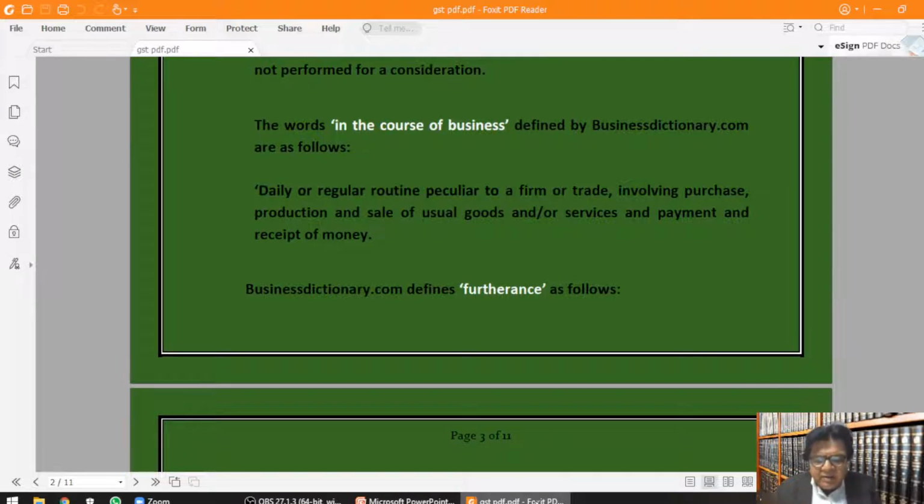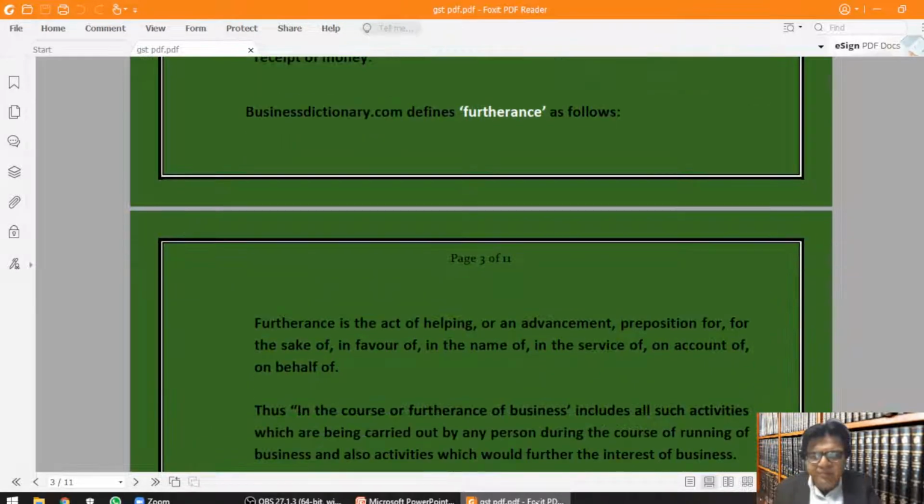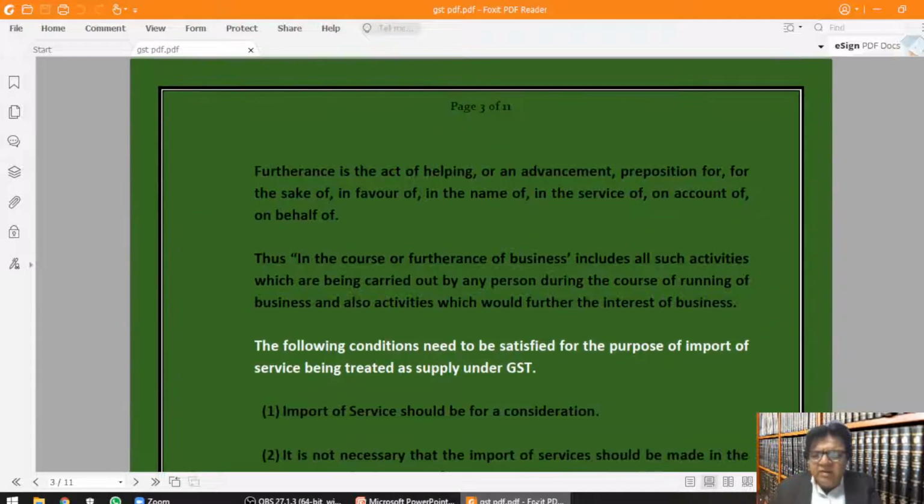Businessdictionary.com defines furtherance as follows. Furtherance is the act of helping or an advancement, preposition for the sake of, in favor of, in the name of, in the service of, on account of, on behalf of. Thus, in the course or furtherance of business includes all such activities which are being carried out by any person during the course of running of business and also activities which would further the interest of business.